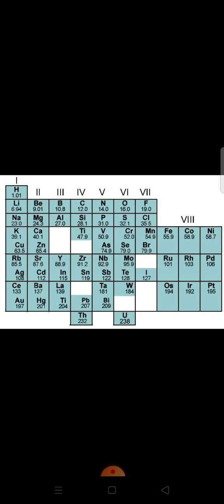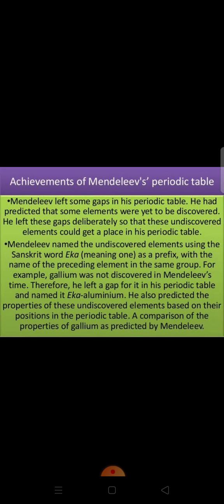Here we should note this, that the noble gases were not known at that time of Mendeleev. Therefore, there was no group of noble gases in this periodic table. So these are the features or characteristics of Mendeleev's periodic table. Now we are coming to the very important topic, what were the achievements of Mendeleev's periodic table.